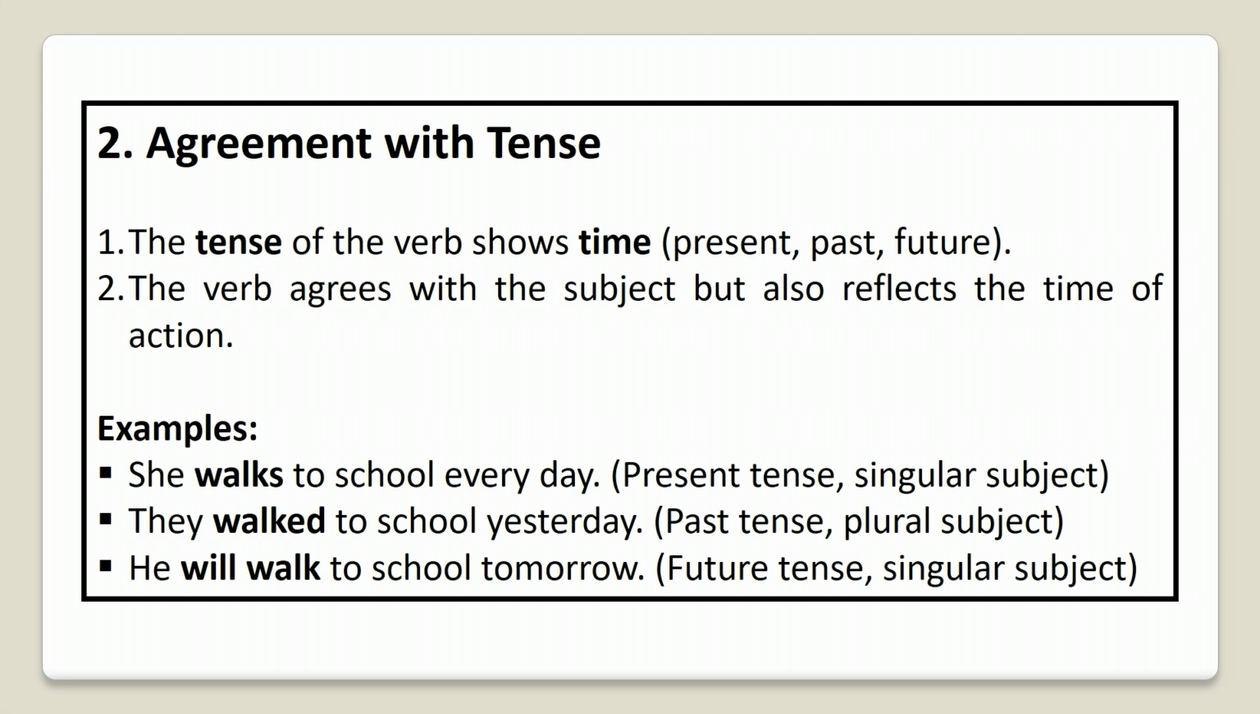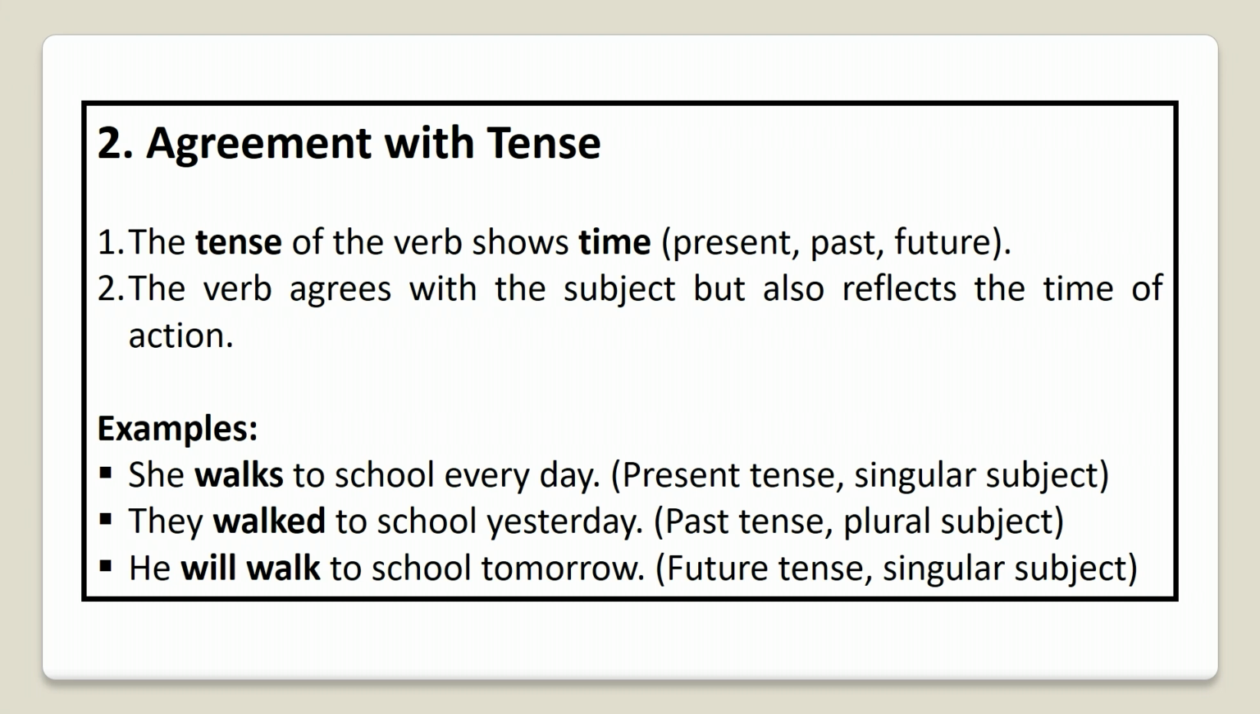He will walk to school tomorrow means future tense, singular subject. So in this way we can understand the agreement of the verb with the time or with the tense. All the things must be matched. So we could learn how the verb agrees with the tense.